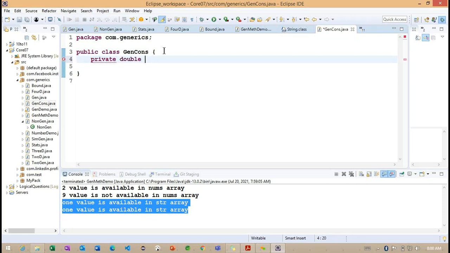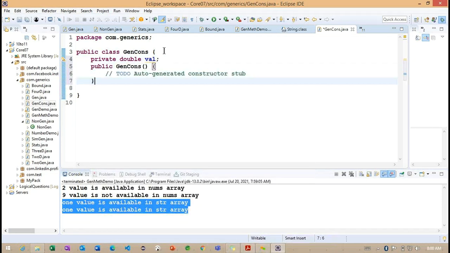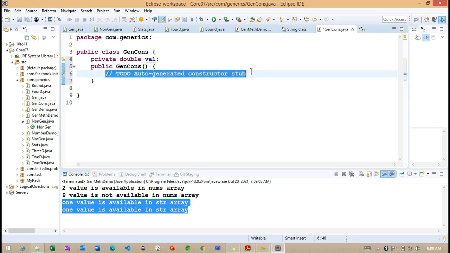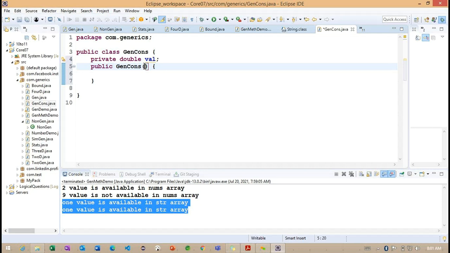I'm trying to work with one more data type, private double call val. Here, what I want to provide for this constructor is a parameter. For the default, we don't want to provide any information, but when we work with parameters, we need to go for generic constructors. The same thing is applicable for methods. If the method is not taking parameters, we can define a normal method. But when we go for the parameter section, we can define the appropriate method with some conditions.